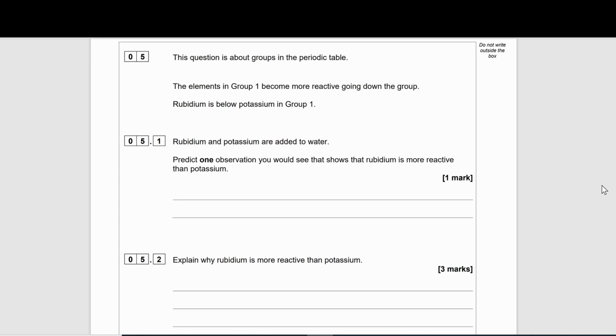This is part 2 of the AQA GCSE Chemistry 2022 Higher Tier Paper 1.